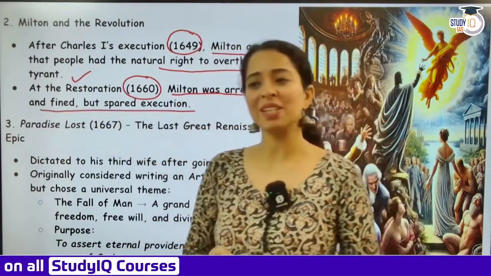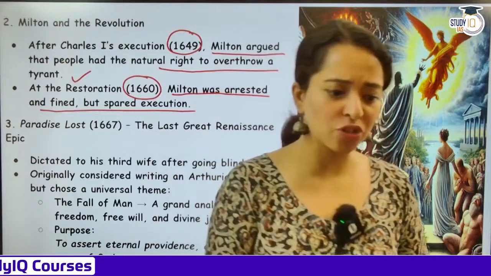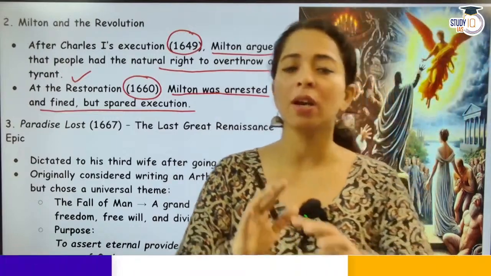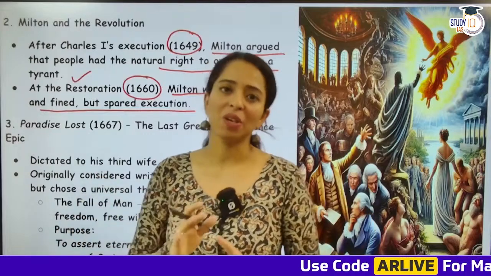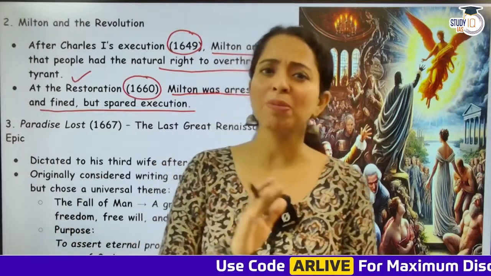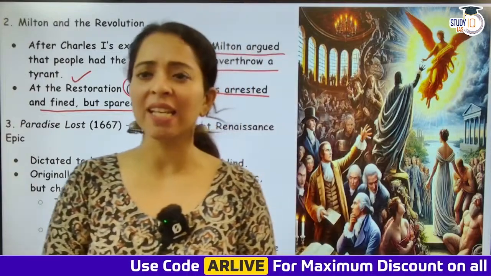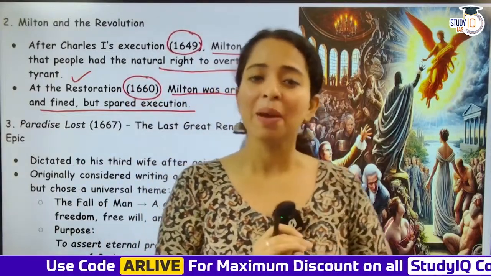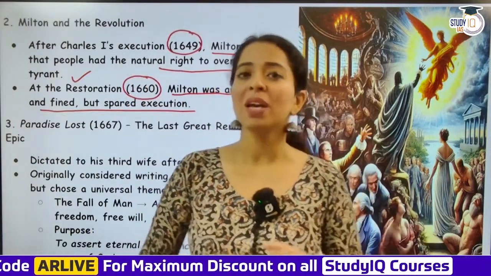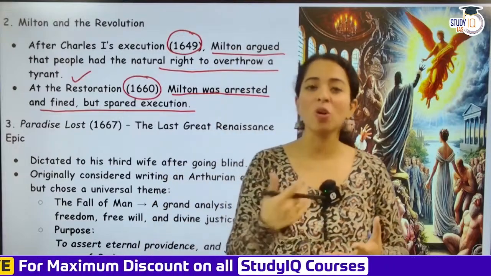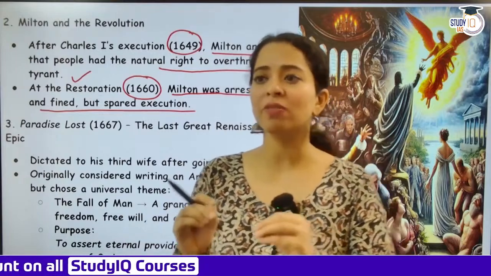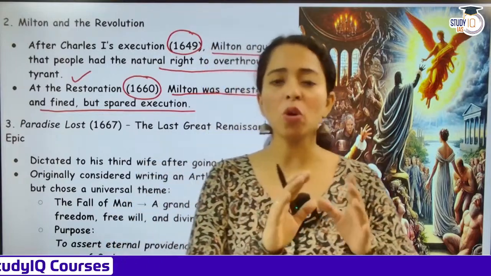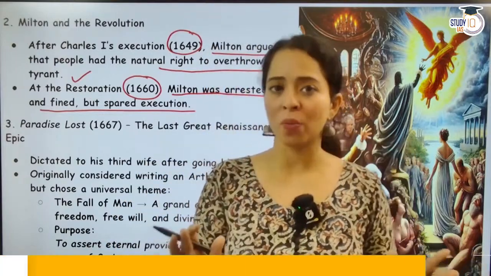So you know, Milton was extremely in favor of Oliver Cromwell, very much in favor of the Puritan Commonwealth. But उसके बाद जिसने इतना लिखा था, कि जब 1660 में वापस चार्ल्स II आए, he said that this man needs to be beheaded. But somehow because इसके इतने contacts थे, sources थे, वो बच गया था, उसको नहीं मारा गया था. But yes, Milton was very much against a monarchy during the Oliver Cromwell period.